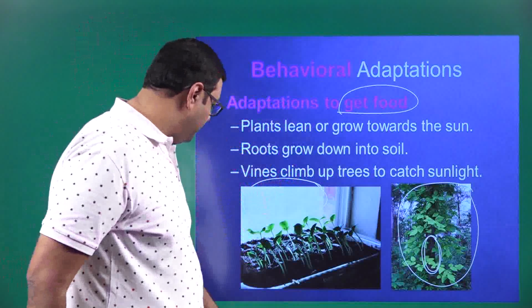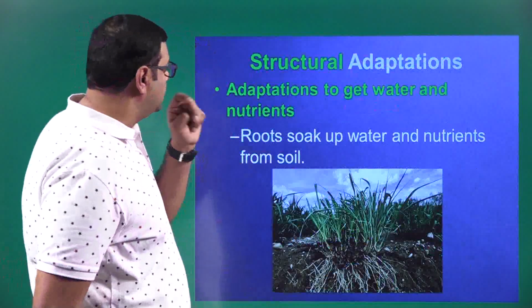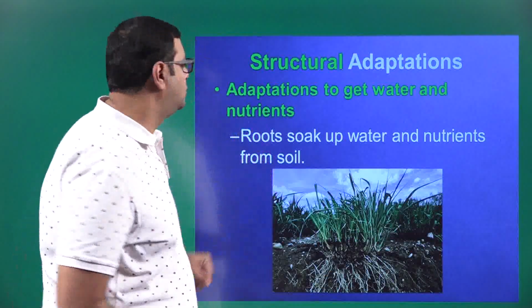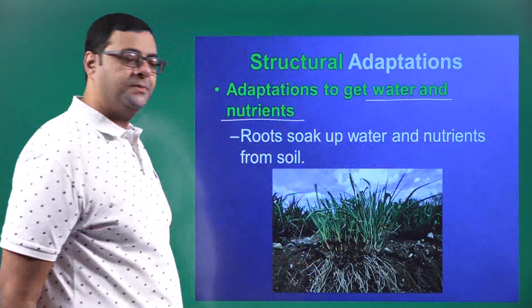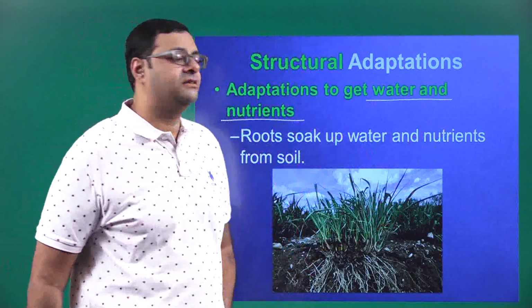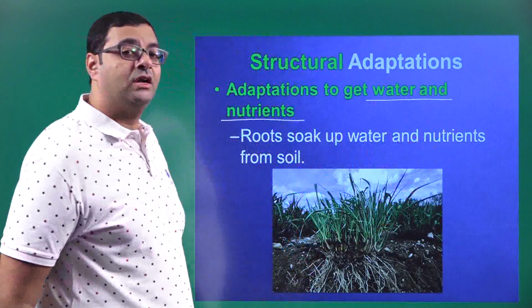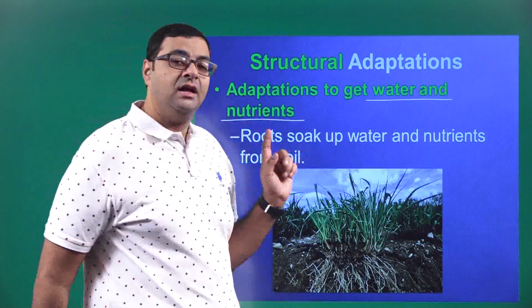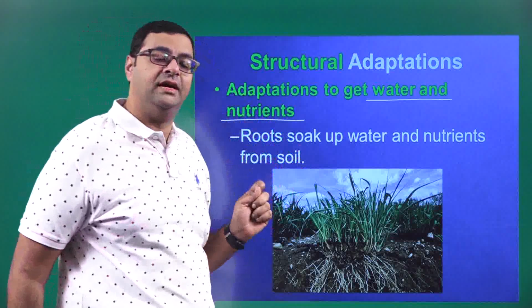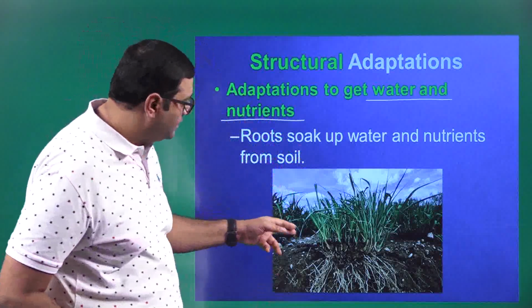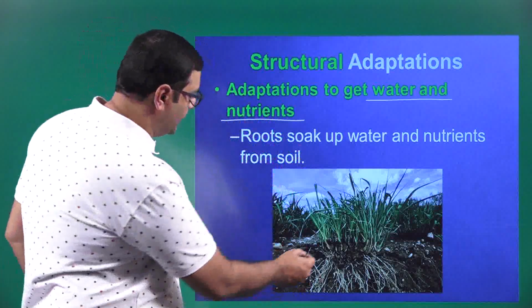Now, moving on. So you have structural adaptations to get water and nutrients. When you're talking about getting water and nutrients, you can see I have taken an example of grass.